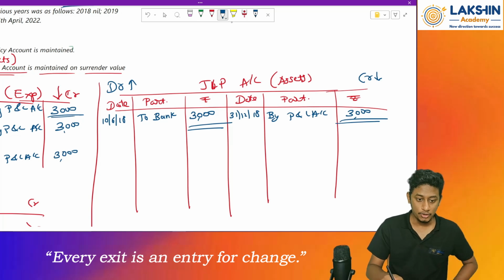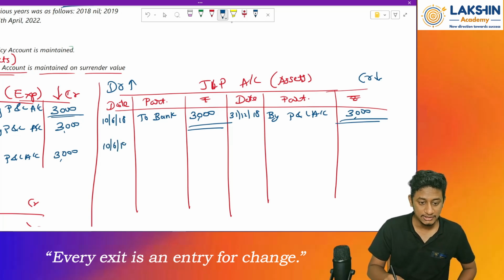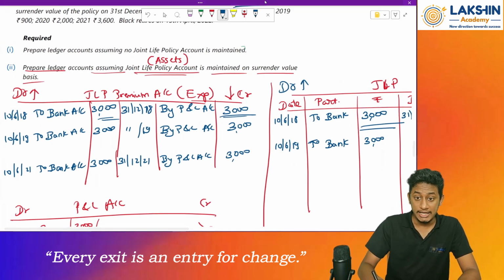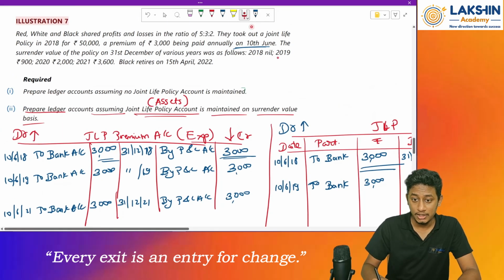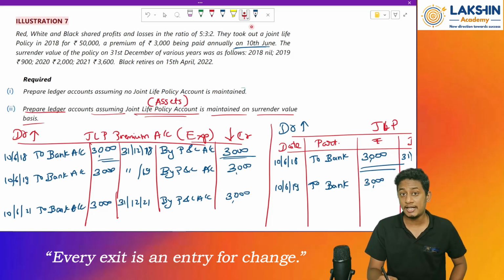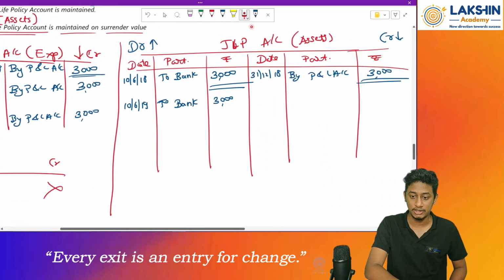Clear? Next, going on to the next year. So on 10/6/19, again I have paid through bank, to bank account, rupees 3000 again. But in the second year, what is the surrender value? In 2019, it is rupees 900. That means 900 is an asset to me. So what about the remaining amount? The remaining amount, whatever I have paid, is an expense, so it will be transferred to the P&L account again.